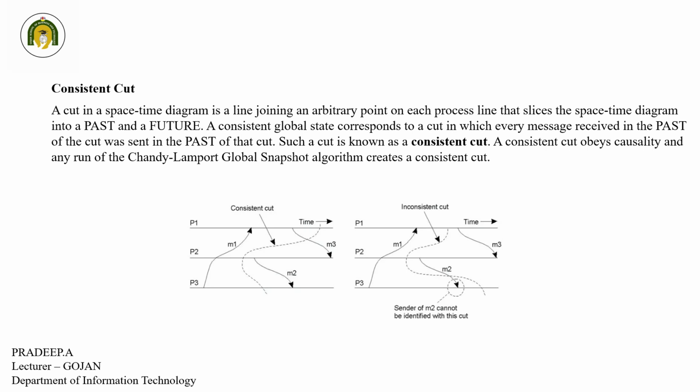So we are going to see the next topic, consistent cut. A cut in a space-time diagram is a line joining an arbitrary point on each process line that slices the space-time diagram into the past and future. A consistent global state corresponds to a cut in which every message received in the past of the cut was sent in the past of the cut. Such a cut is known as a consistent cut. As a consistent cut obeys causality, a run of the Chandy-Lamport global snapshot algorithm creates a consistent cut.